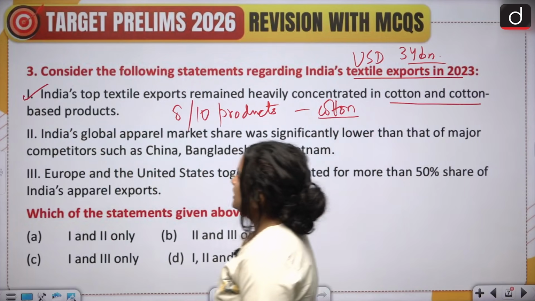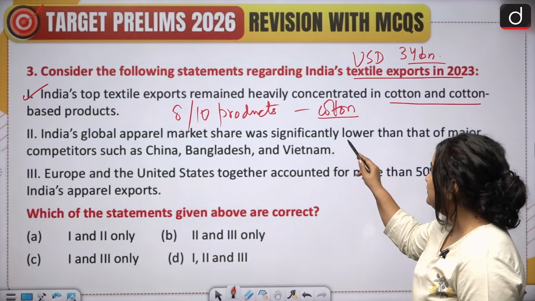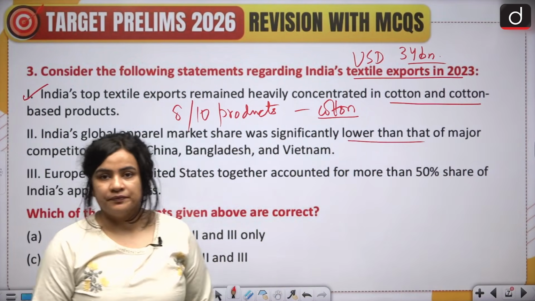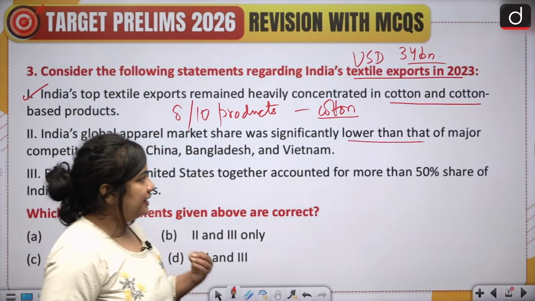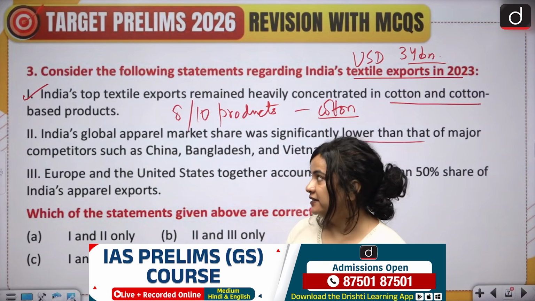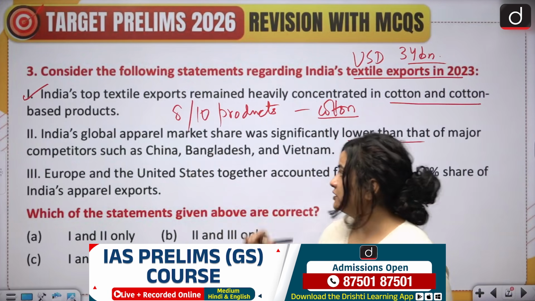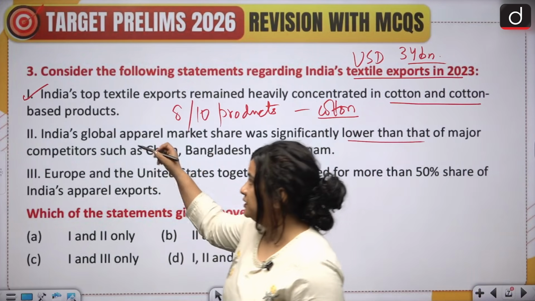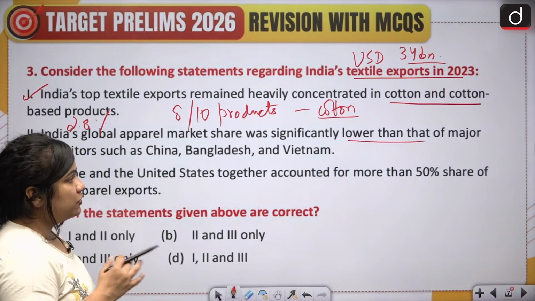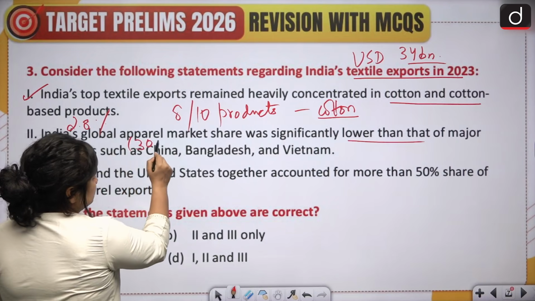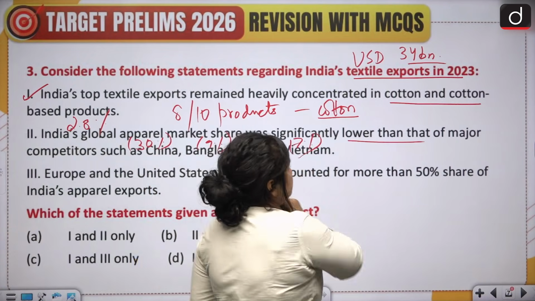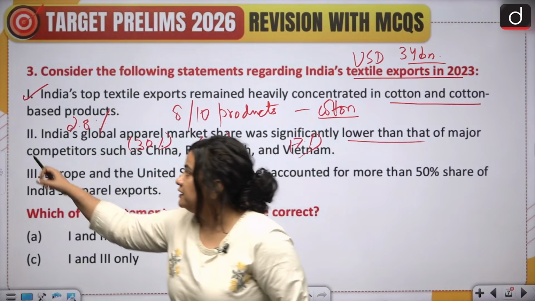The second statement says India's global apparel market share was significantly lower than that of major competitors such as China, Bangladesh and Vietnam. Even though textiles does form a major chunk of Indian exports, India's global apparel market share at 2.8%, students, was far behind that of its competitors like China at 30%, Bangladesh at 9% and Vietnam at 7%. So this statement is again correct.